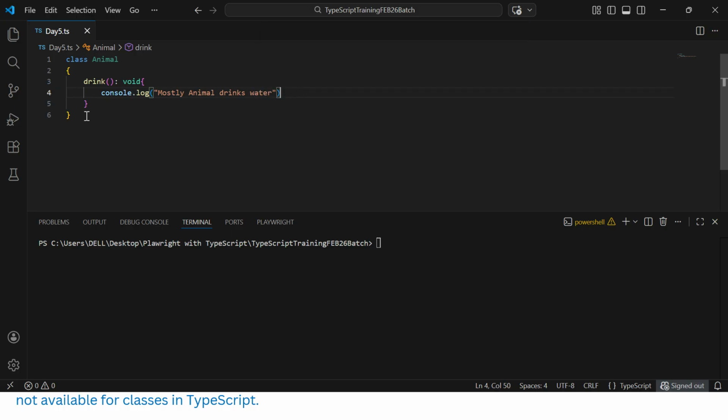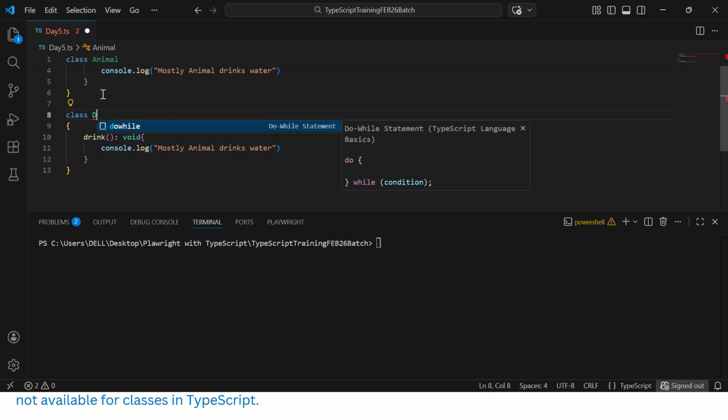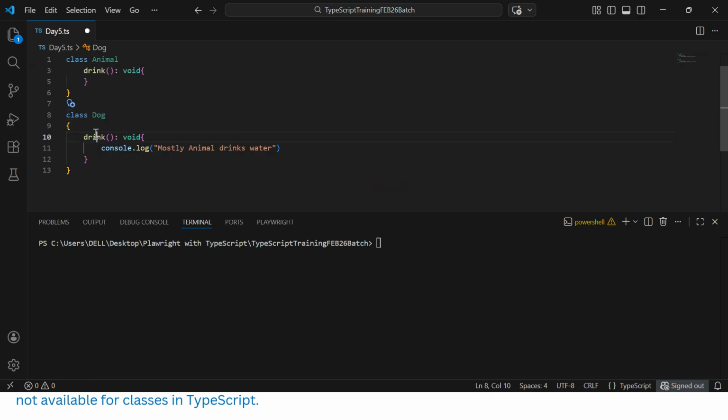Now I will create one more class. This is the Animal class, which should be the parent here. From the Animal class, we can create a child class. You can see we cannot create a duplicate class. So let's create a class called Dog, and in it a method called eat. Dogs eat anything, like meat, fish, rice, all this stuff. So the dog used to eat meat. This is the way I have created a class.